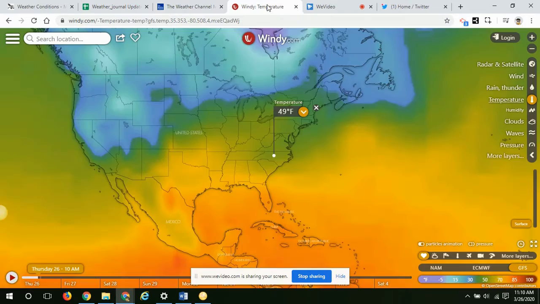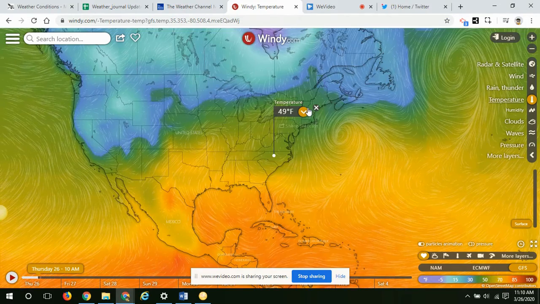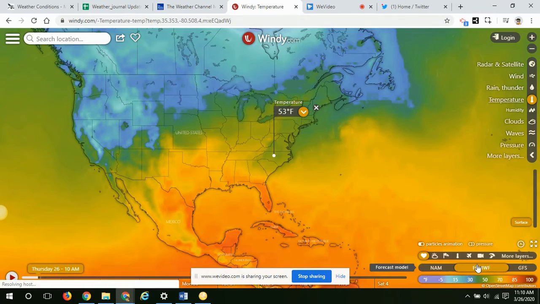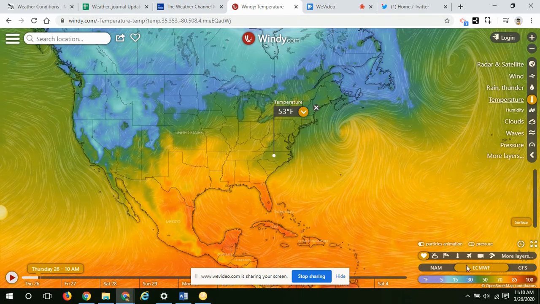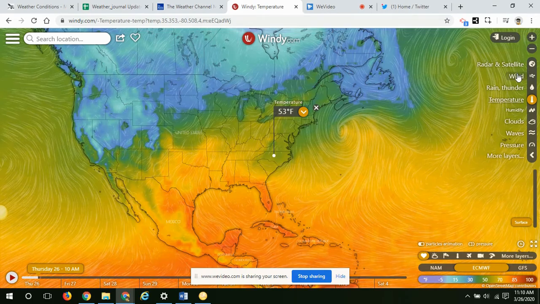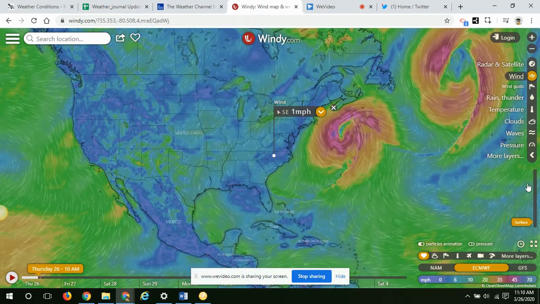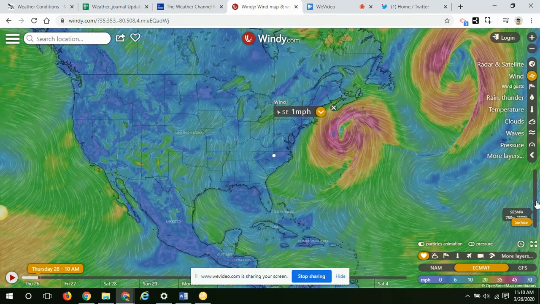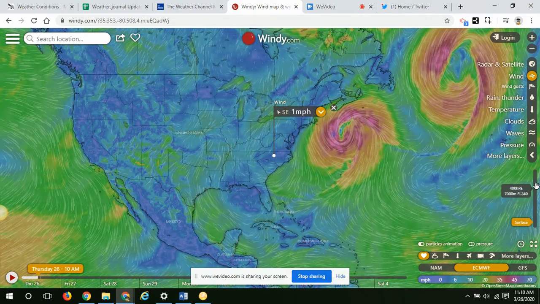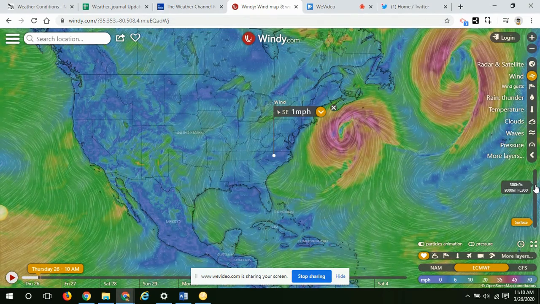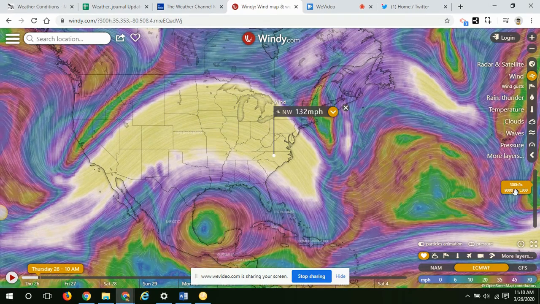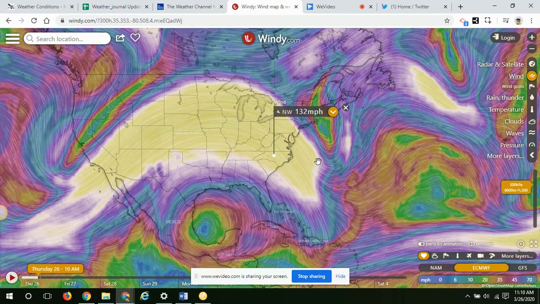If I look at my windy map, this is showing that my temperatures are a little bit lower than where we have it. Let's change something. There we go. I changed to a different model down here. Here's what I wanted to look at. If we click on winds here, and we know that our jet stream runs between 7 and 9 miles up in the atmosphere, I'm going to raise from a surface level to about 9,000 meters. That's about the middle of where the jet stream is located.